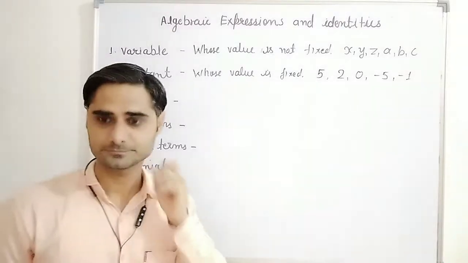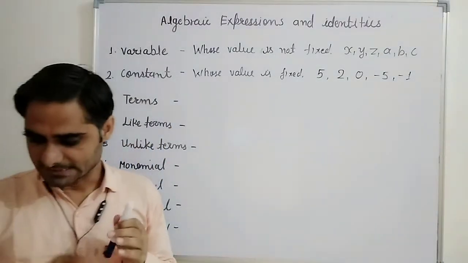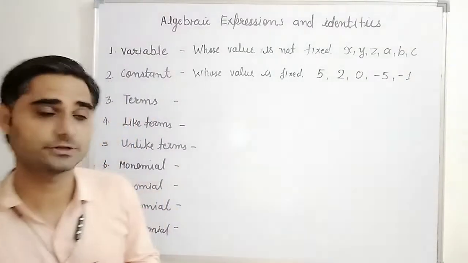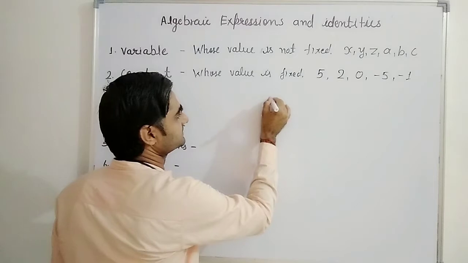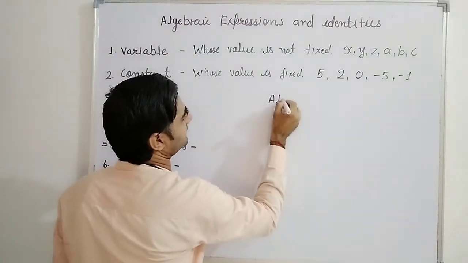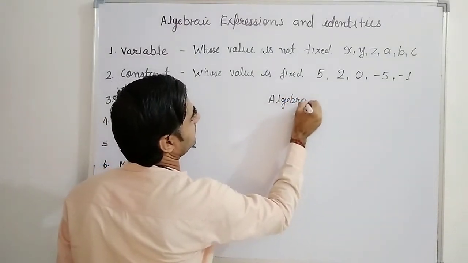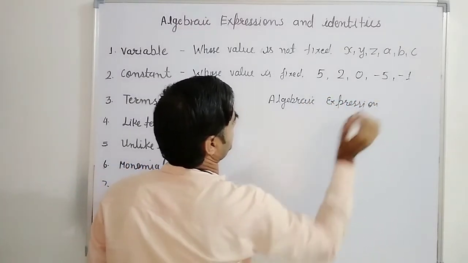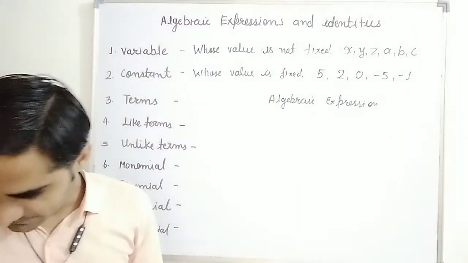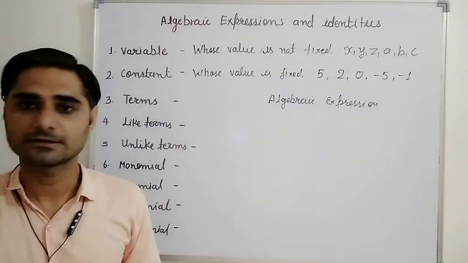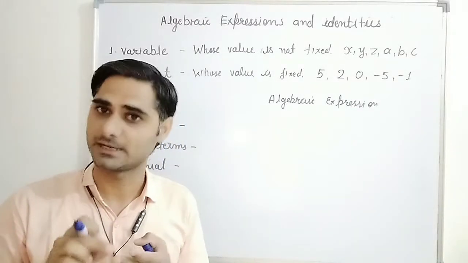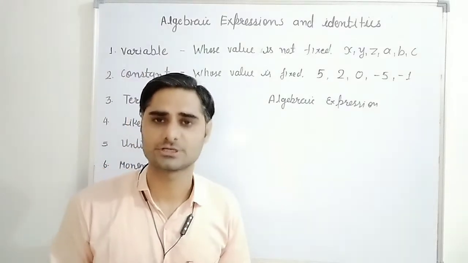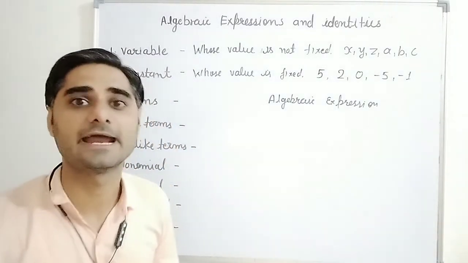Next one is terms. What are terms? Algebraic terms are the part of the algebraic expression. And before that we want to know about algebraic expression. Now see, what are algebraic expressions? Algebraic expressions are expressions in the combination of variable, constant, and the arithmetic operations like addition, multiplication, division, and subtraction.